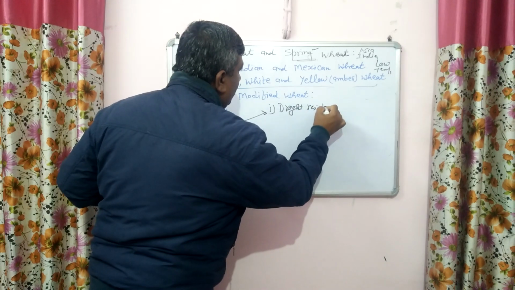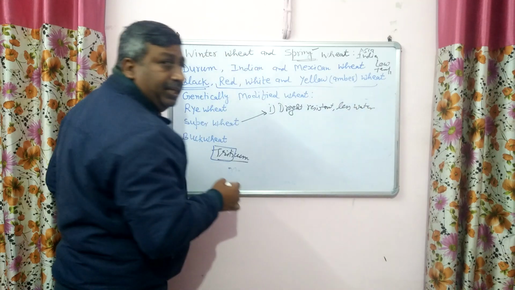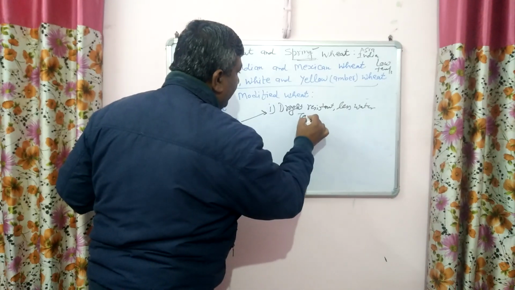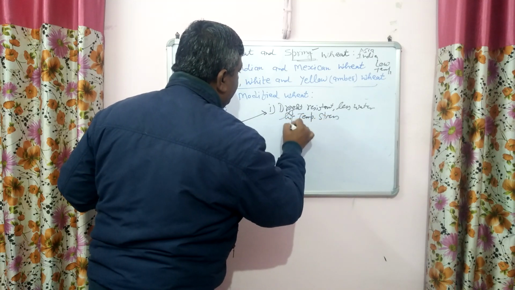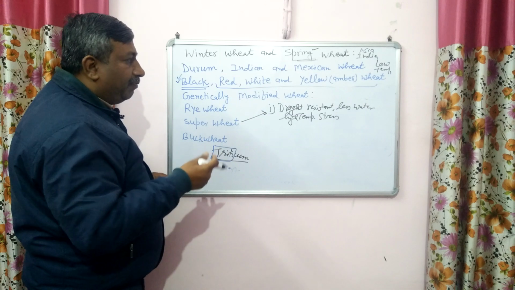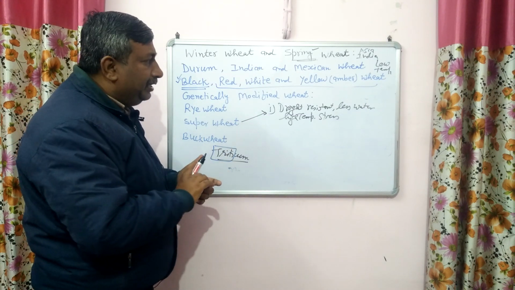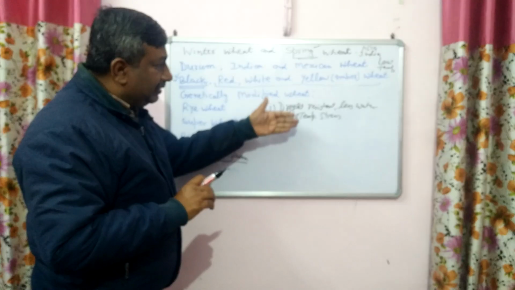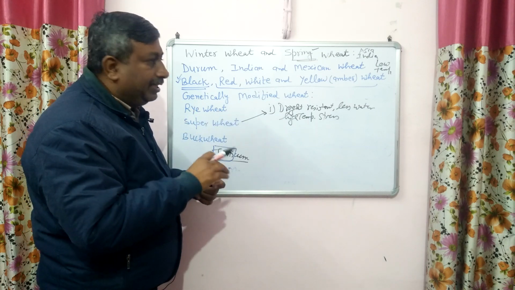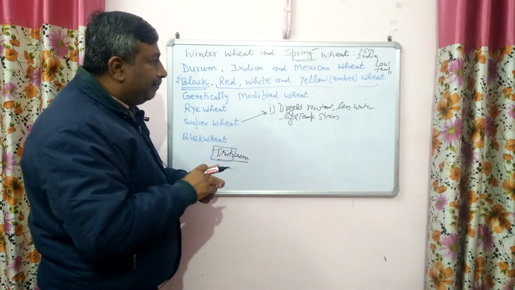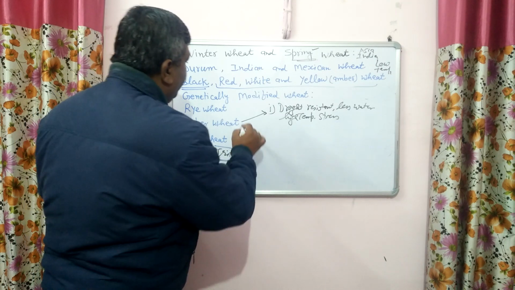It requires less water and is well adapted to Indian conditions where temperature is high. It can tolerate high temperature stress during the reproductive phase. Such types of varieties are termed super wheat, and in Indian conditions these stresses occur during the reproductive phase, meaning during March, when high temperature and moisture problems are there. So if varieties survive and produce yield, then such varieties are known as super wheat.